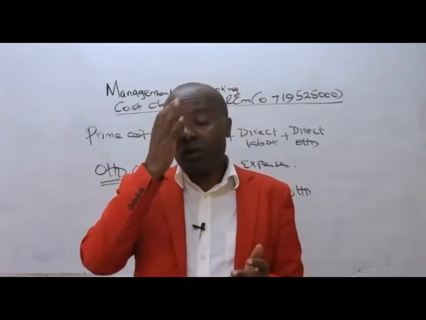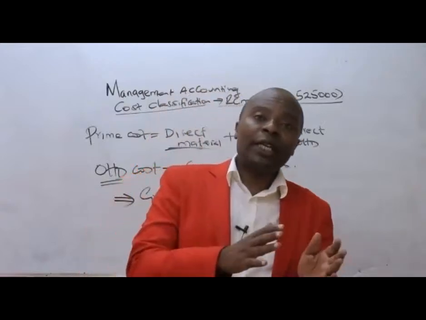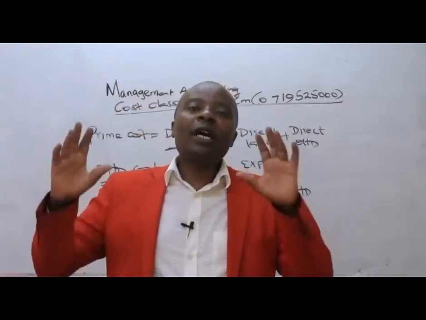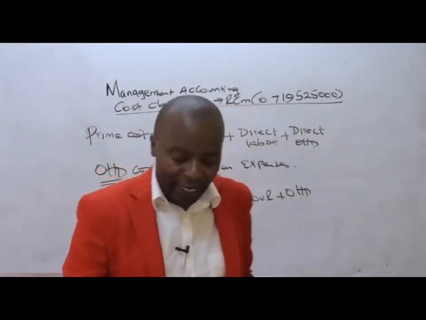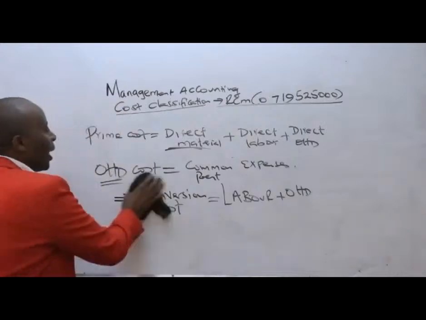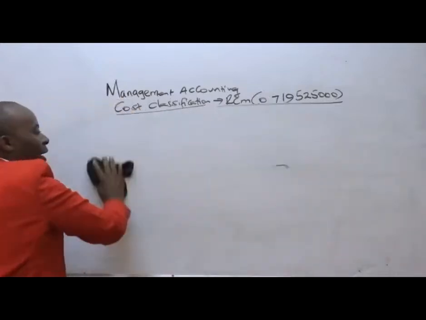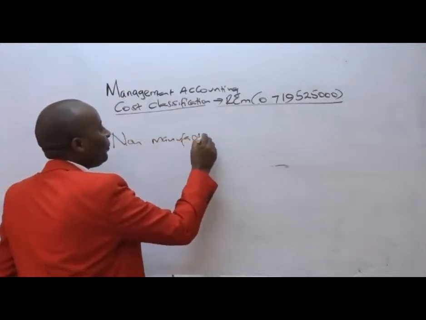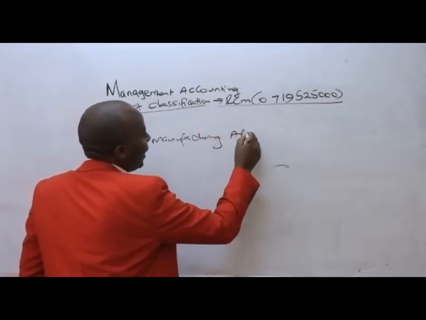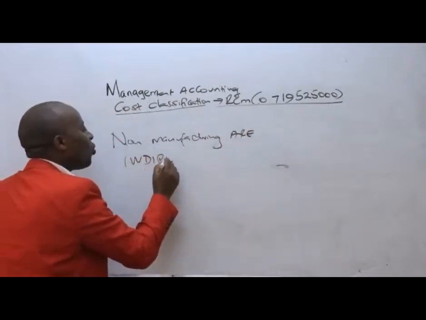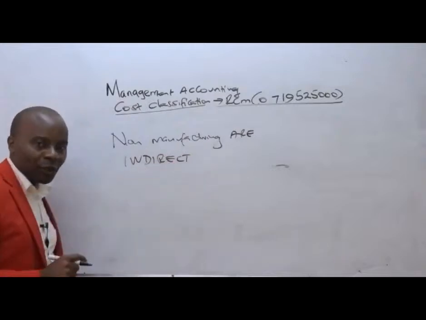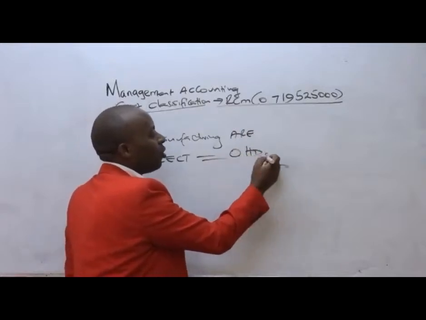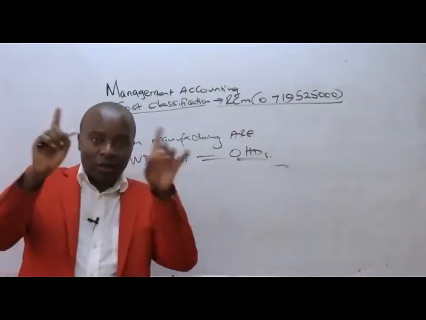Manufacturing costs. Ladies and gentlemen, outside the manufacturing cost, we shall be having now what we call the non-manufacturing costs, which are basically indirect. Non-manufacturing costs are indirect. Indirect, why? They are not directly attributable to production. And in most cases, these non-manufacturing costs are the ones we call overheads. They're the ones we call overheads. They're the common expenses.